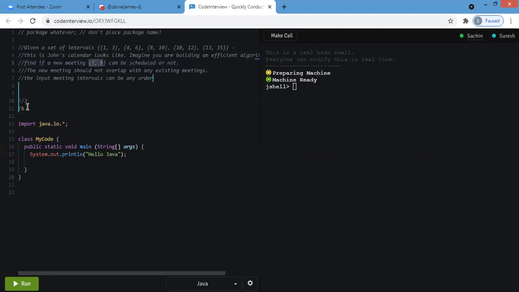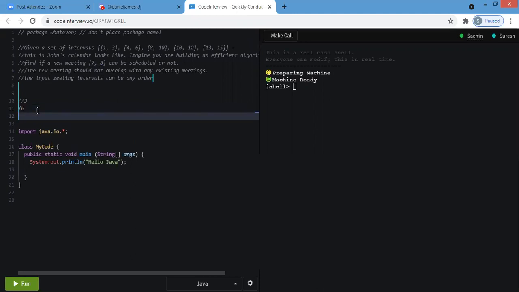We will check for a value greater than 7 in the starting time, sorry, we will check the start time, not the end time. But it is not sorted, so we can sort this array by the starting interval.